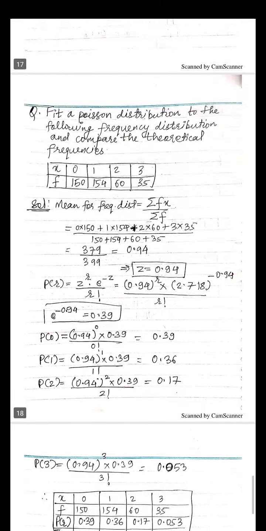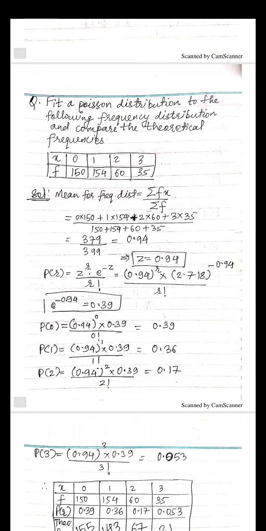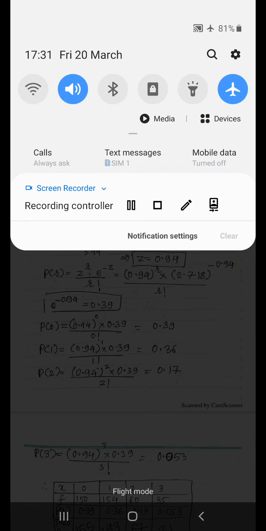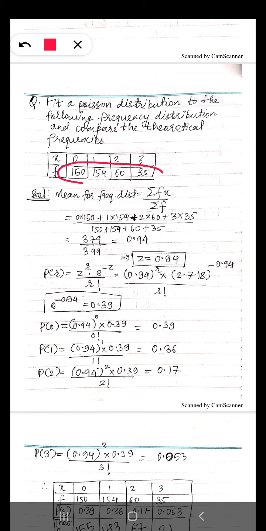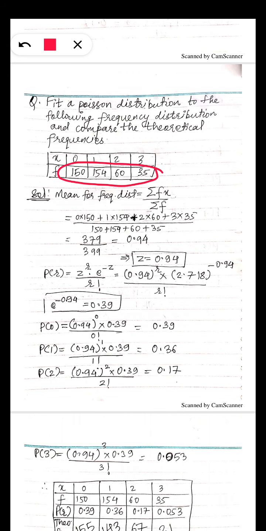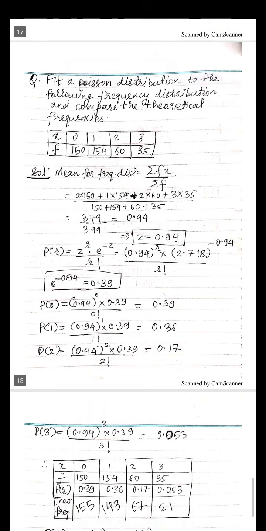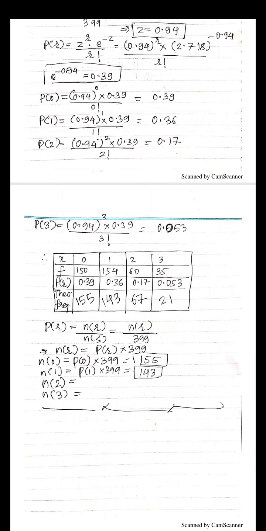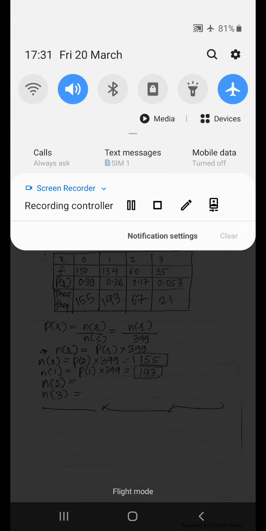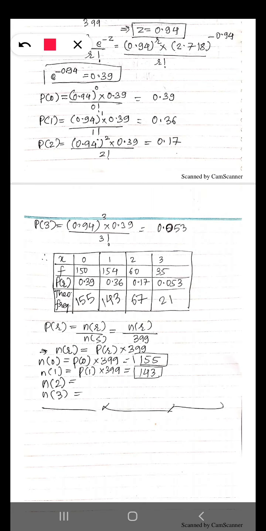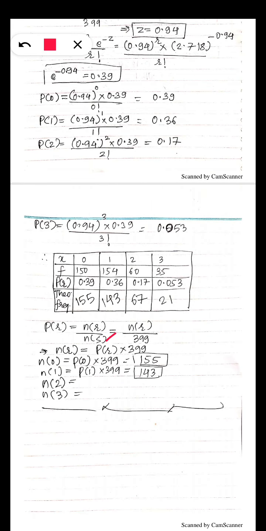So if we go back, we have to add all the frequencies to get the total number of observations in my table. So the addition gives me the total frequency is 399. So N of S, the sample size, is 399.